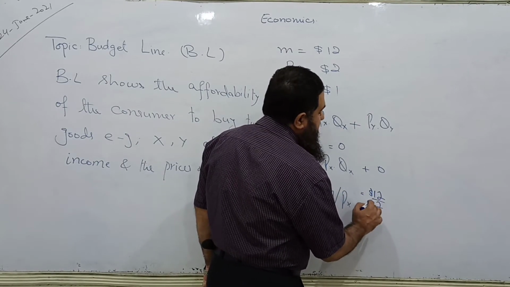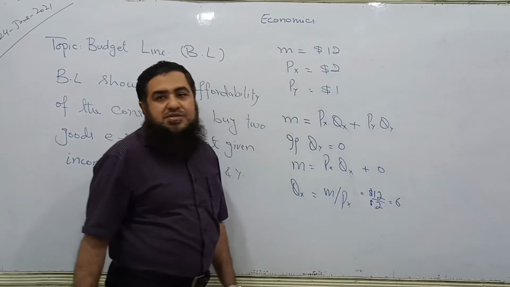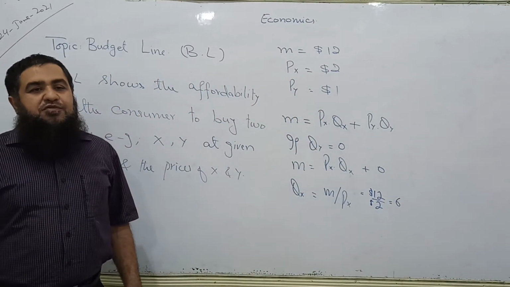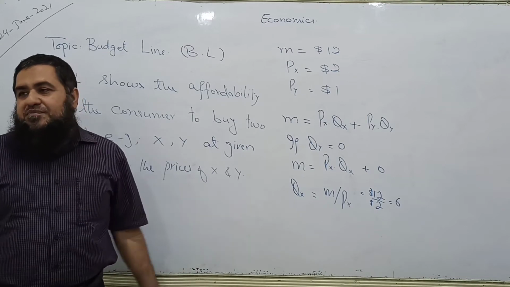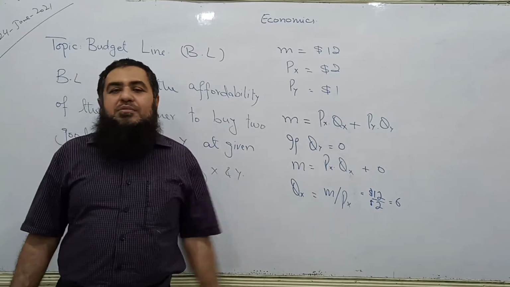That is 6 units the consumer can afford within this income, when all his income is spent on commodity X.